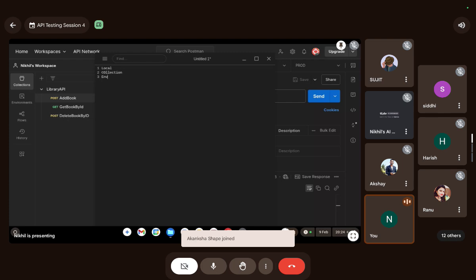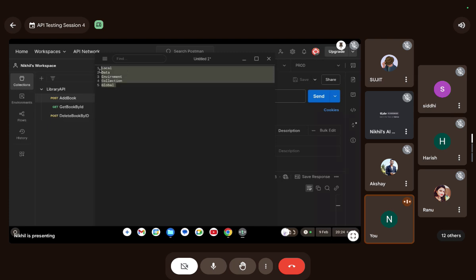I am writing it in verse. First of all, local is considered, and then data variable is considered. We haven't yet studied data, but data is considered next, then environment, and then collection. In our case, the environment variable was considered; the collection or global variable was not. Global variables have the least priority. This is the priority order: local first, then data, then environment, then collection, and then global variable.